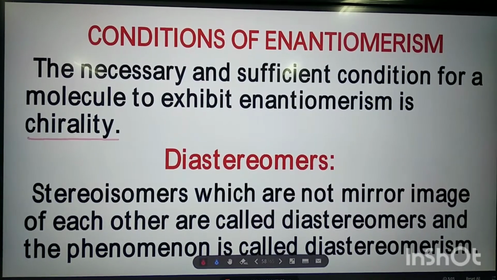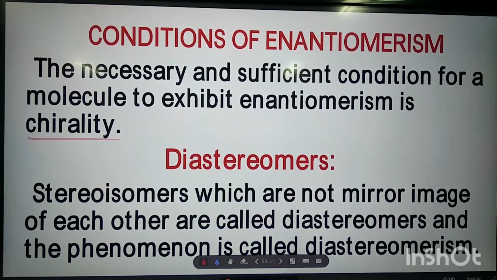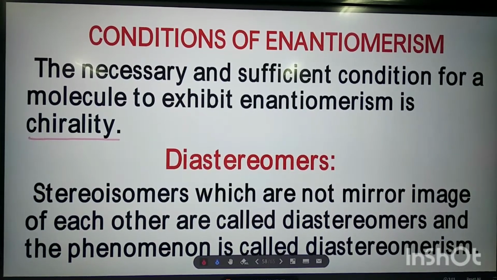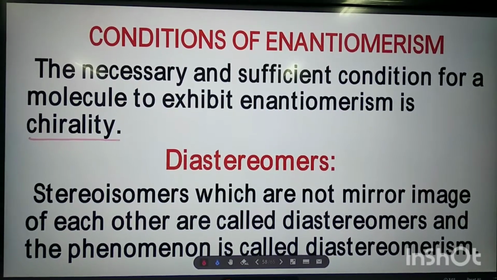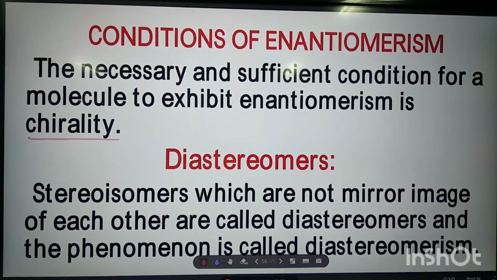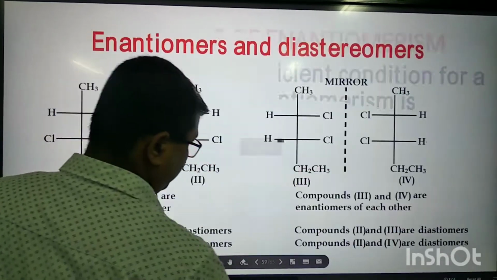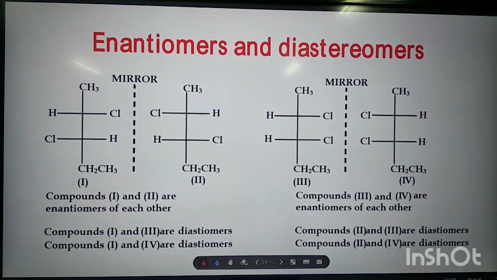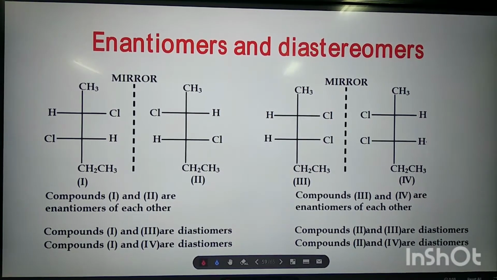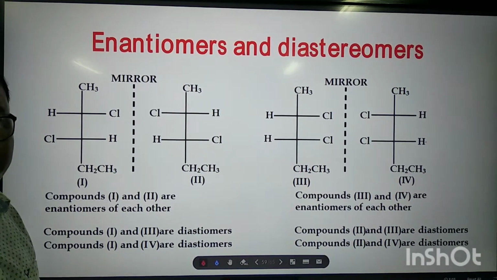So my dear students, we will now discuss another term. This is diastereomers. So what are diastereomers? Stereoisomers which are not mirror images of each other are called diastereomers, and the phenomenon is called diastereomerism. Let us try to understand an example of diastereomerism, and at the same time, how do they differ from enantiomers?